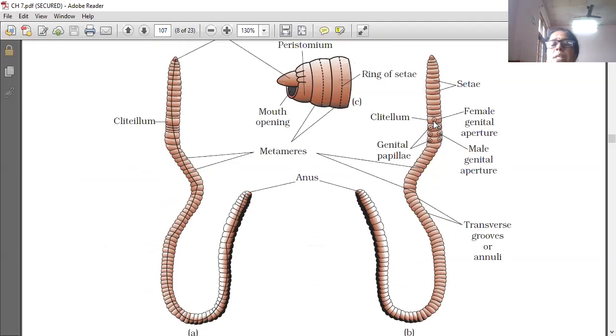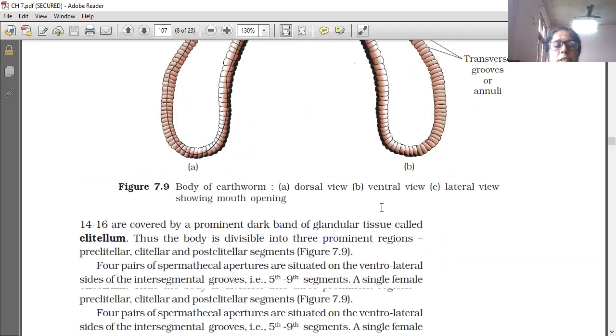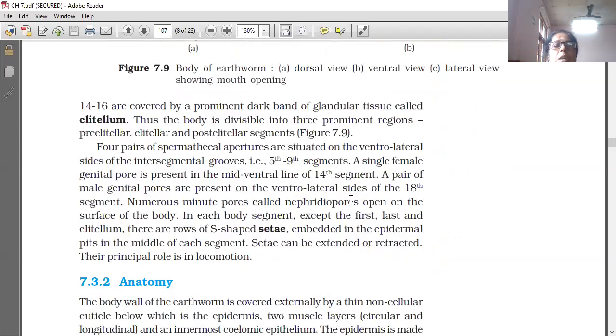This is the female pore on the ventral clitellum, present on the 14th segment. And on the ventrolateral sides of the 18th segment, numerous minute pores called nephridiopores open on the surface of the body.